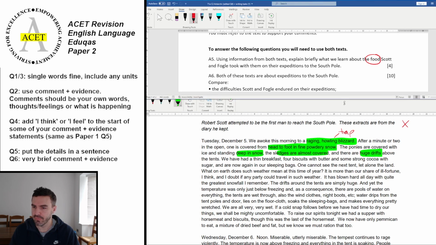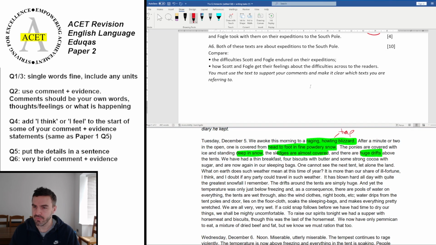All right, let's go on to question 6. Now, question 6, as you can see here, both these texts are about the South Pole. The first bullet point gives you the focus: compare the difficulties Scott and Fogle endured on their expedition. So you want to circle difficulties as the keyword in this question, and then how they get across the feelings about their difficulties. But again, you're still staying focused on the idea of difficulties and negatives. So what made it difficult?